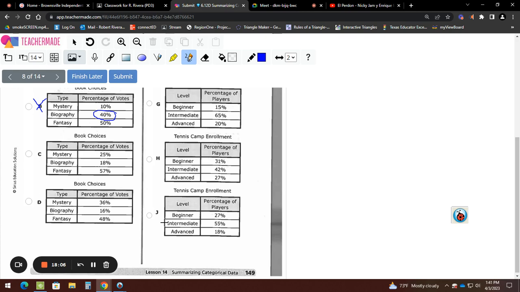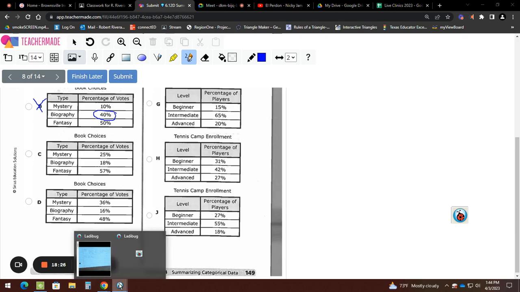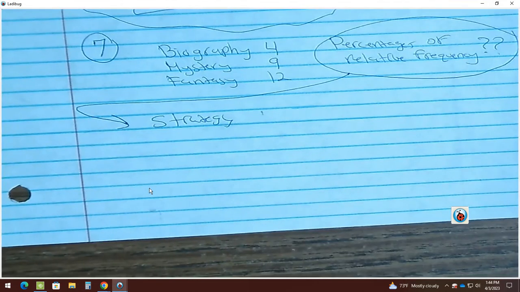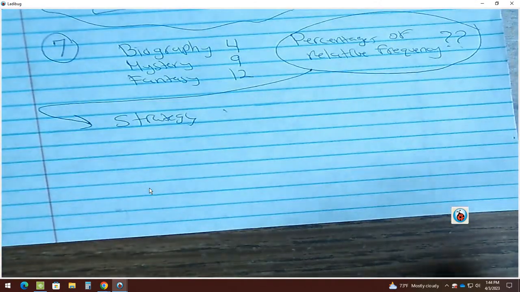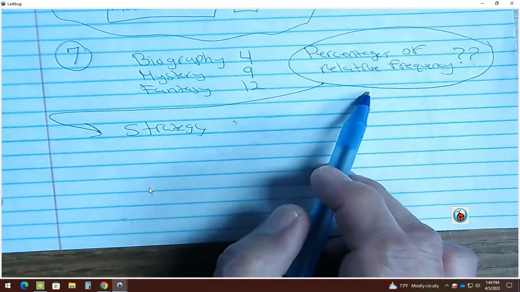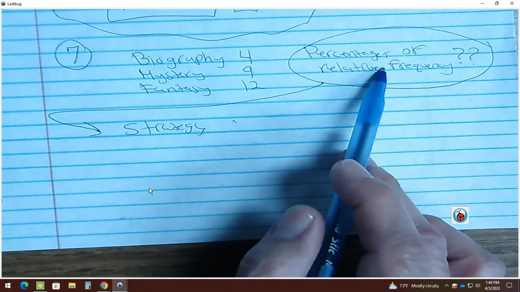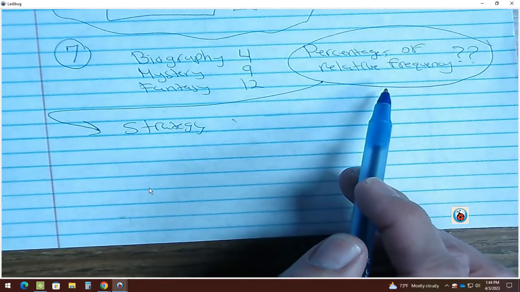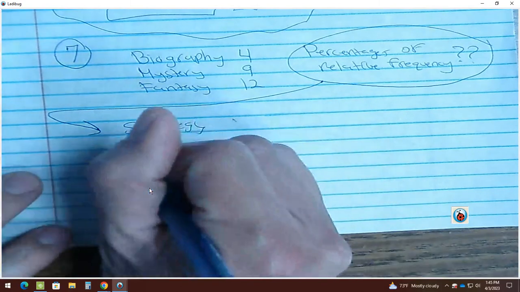So here I go. I'm going to go ahead. When you see this, the main strategy is this. Okay. Ready? I hear noise. Thank you. So when they want a percentage, we already got rid of the dumb ones, right? Now, when they want a percentage of relative frequency, your job is to first create a fraction. So I'm going to create a fraction.